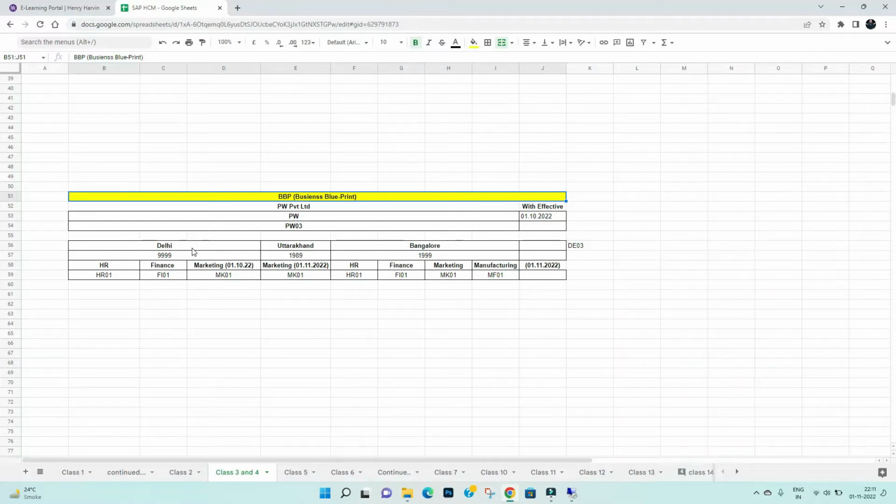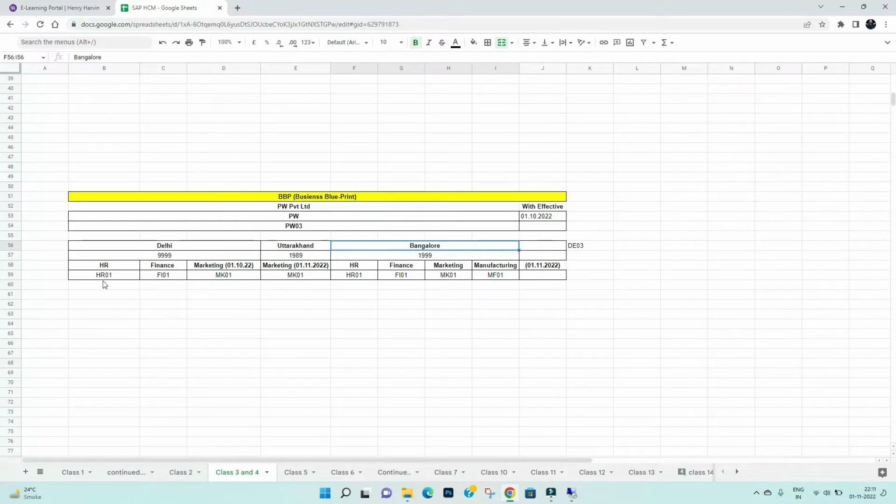Suppose we created the company named PW Private Limited. Obviously, through the company T code we have to create a company code. For PW Private Limited we created the company code PW, and we will create more further, but I made the structure here of the BBP, the business blueprint. In the last classes we created Delhi, Uttarakhand, Bangalore, which are the PA, personal areas, and we created personal sub areas as well.